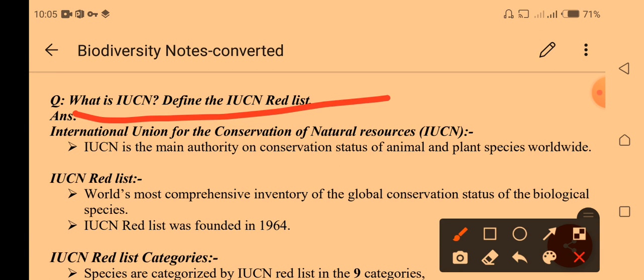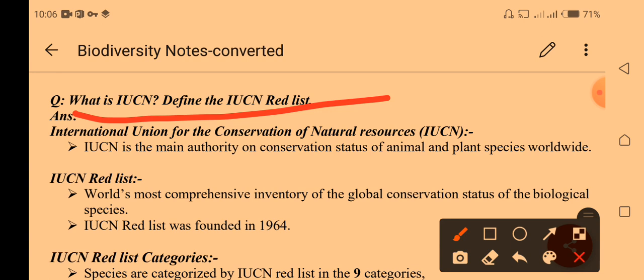This department has some code of conduct, and we call it the Red List. They have categorized some species in the Red List. So what is the Red List? Red List means species that are endangered and may not survive in the natural environment. We call these species endangered or extinct. These species are kept on the Red List because they are important species to be protected from degrading.